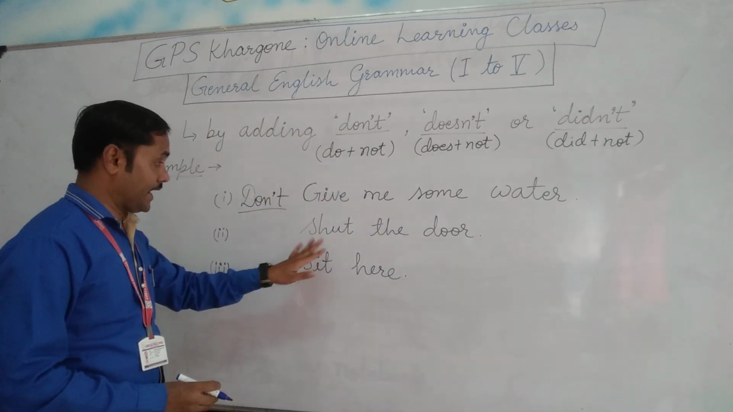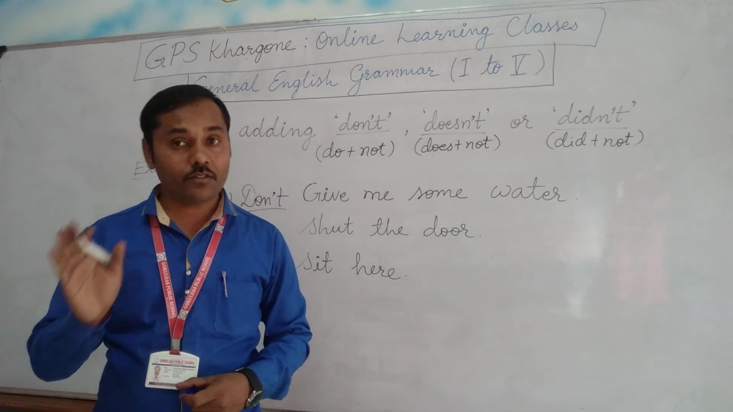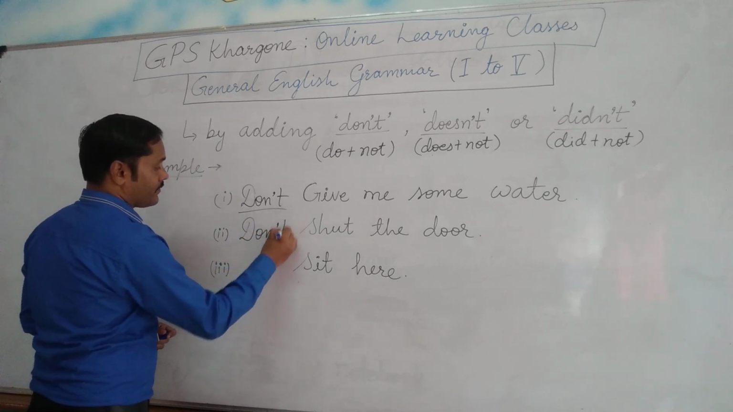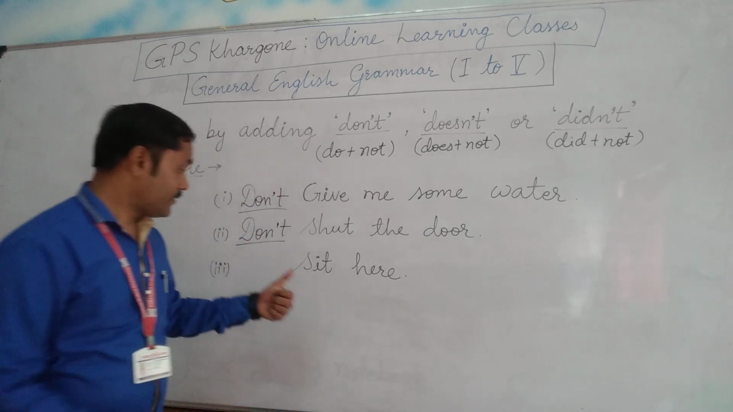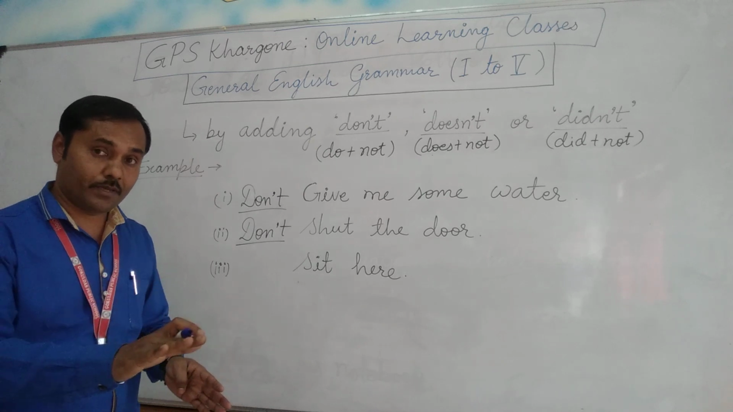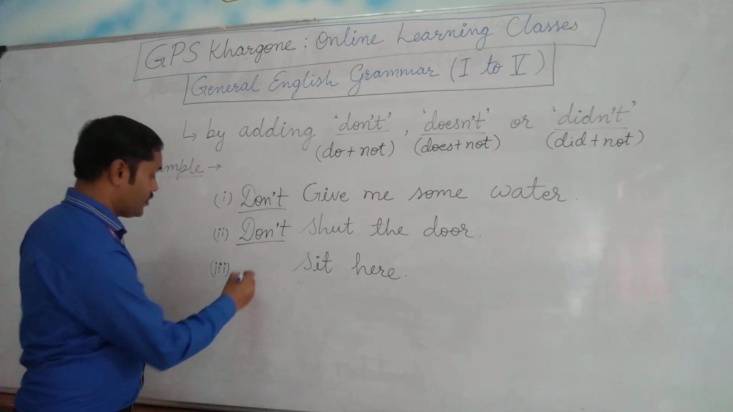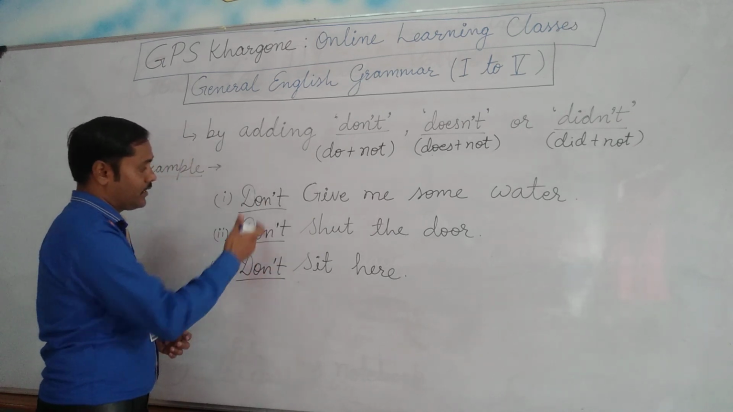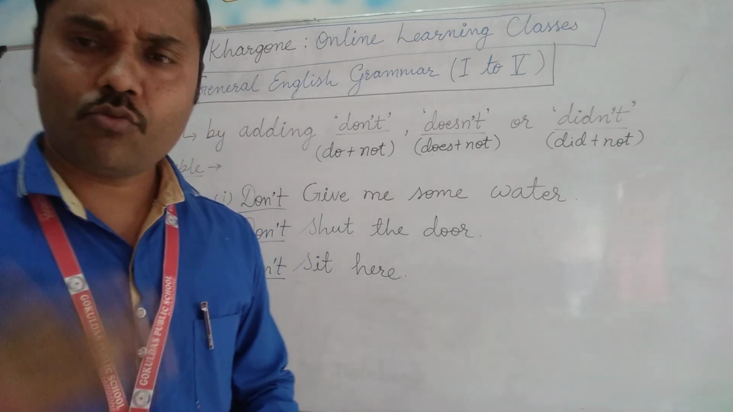The second, shut the door. If I want to deny shutting the door, at that time I will say don't shut the door. Don't shut the door. Let it be open. Third one, sit here. If I want to stop him from sitting here, I have to make it negative. Don't sit here. So sometimes we need to start the sentence with don't. Like this, there are so many examples.